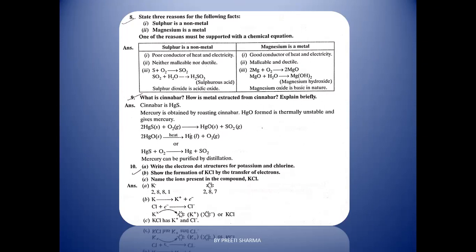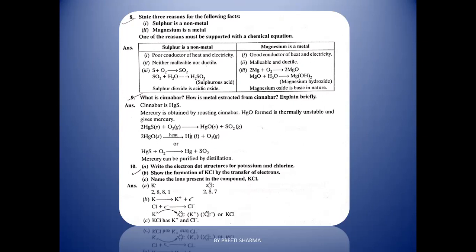That is the roasting process. And in the roasting process, first of all, what happens? The ore is converted into metal oxide with the help of oxygen, right? When the metal ore is heated in excess of oxygen, it becomes metal oxide. And when the metal oxide is heated, it changes into pure metal, right, students? So mercury can be purified by distillation after that.